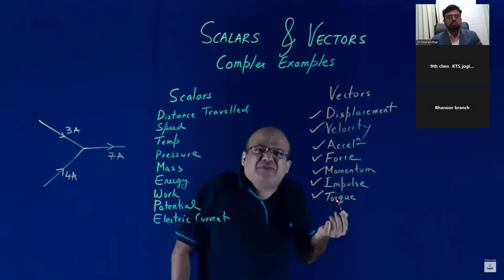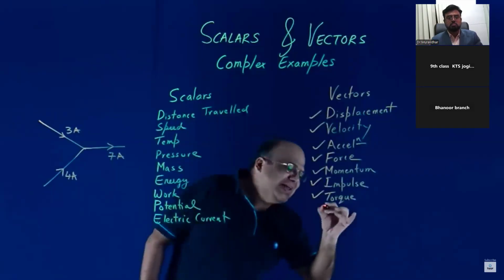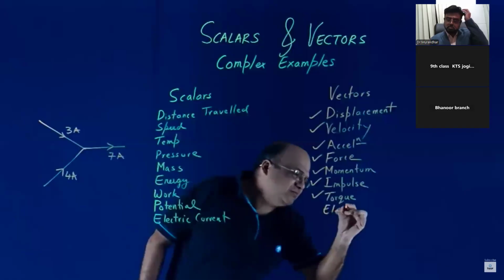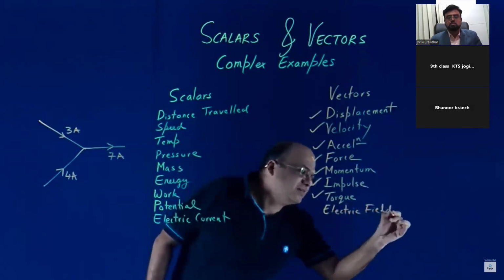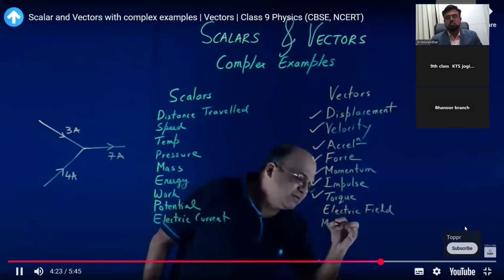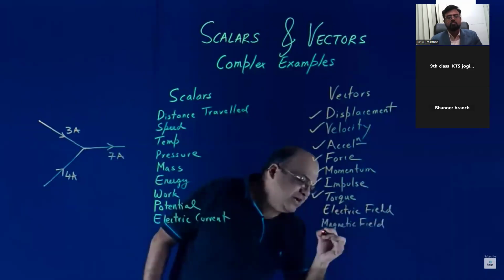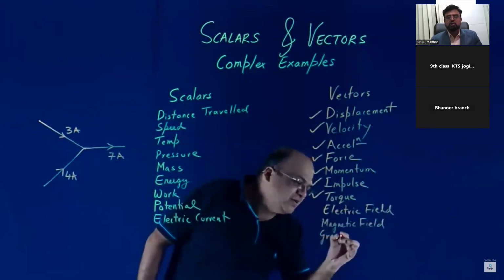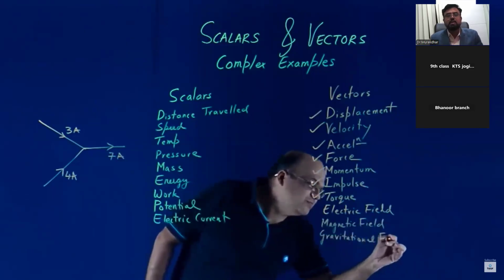Anything having the word field, that kind of physical quantity is a vector. Electric field is a vector. Magnetic field is a vector. Gravitational field is a vector. So these are all used in specific vector directions, so they are placed under vector quantities.